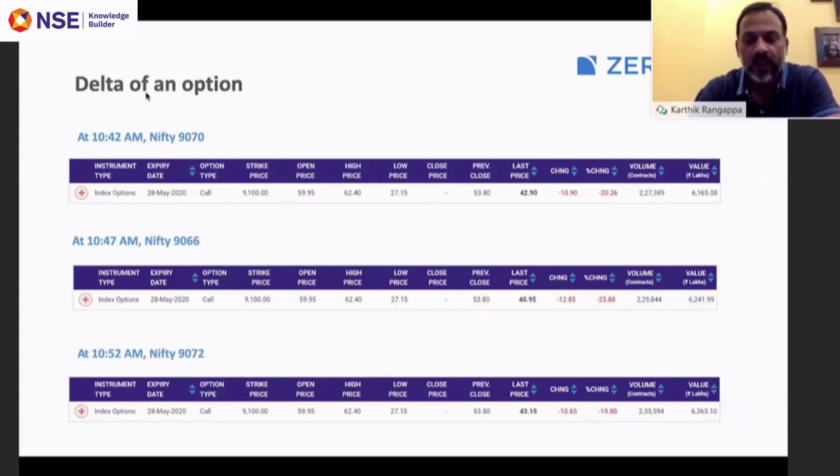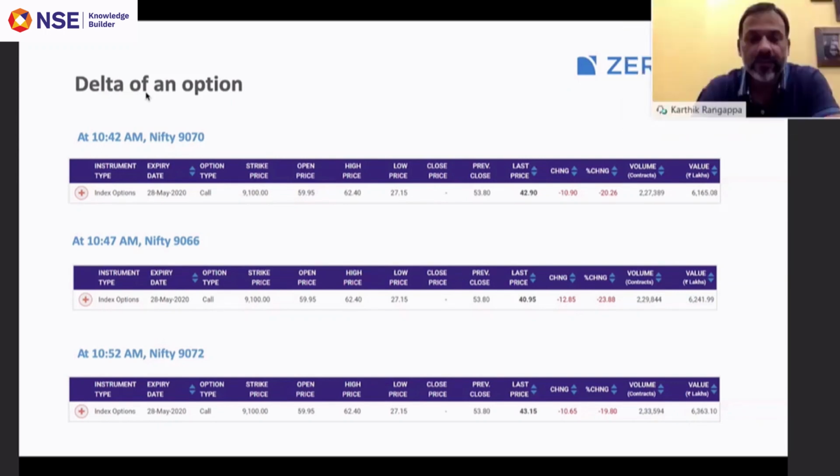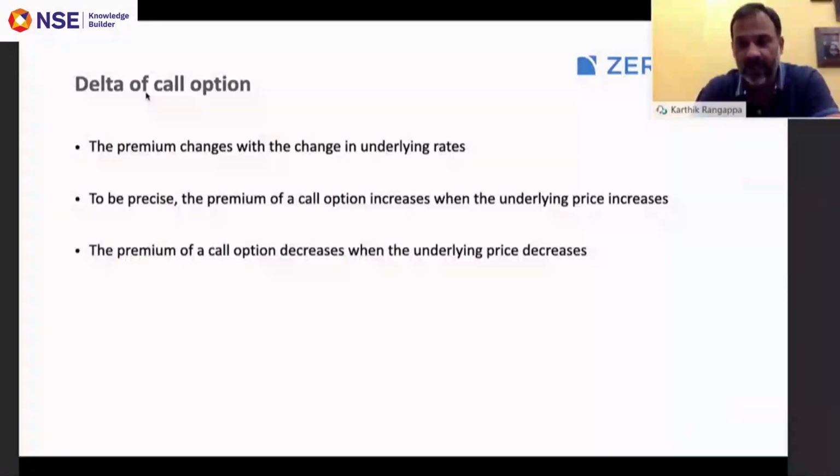By looking at this snapshot, we can draw three main conclusions. One, the premium changes with respect to change in the underlying. So as you can see, as and when the underlying changed, the premiums also changed. That is the first observation.